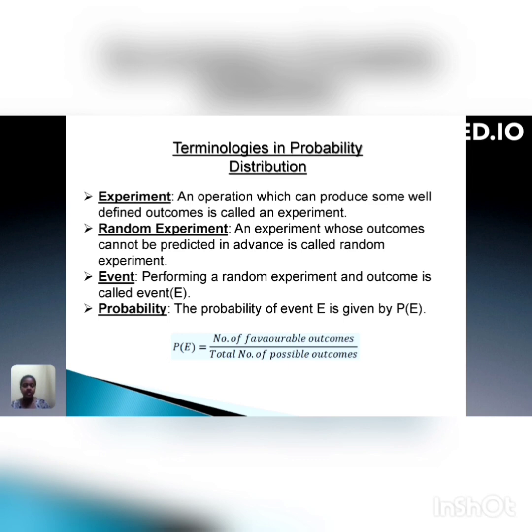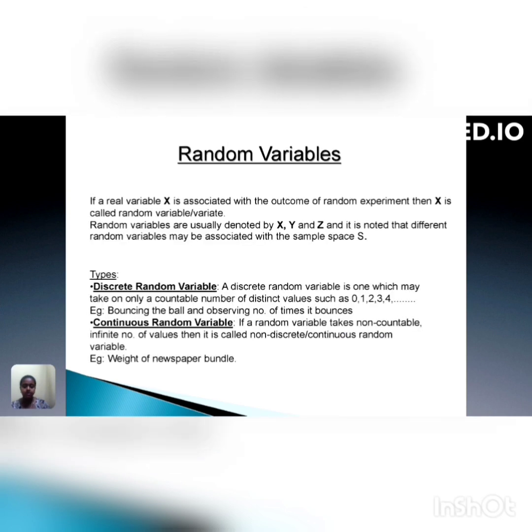Probability. The probability of event E is given by P of E, which is equal to the number of favorable outcomes divided by the total number of possible outcomes. Random variables. If a real variable X is associated with the outcome of a random experiment, then X is called a random variable or variate. Random variables are usually denoted by X, Y, and Z, and it is noted that different random variables may be associated with the sample space S.